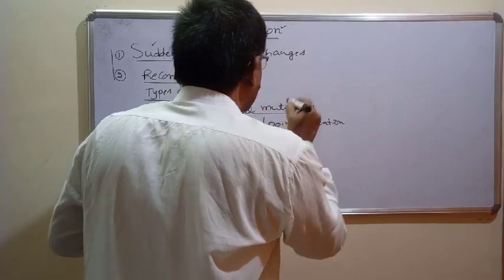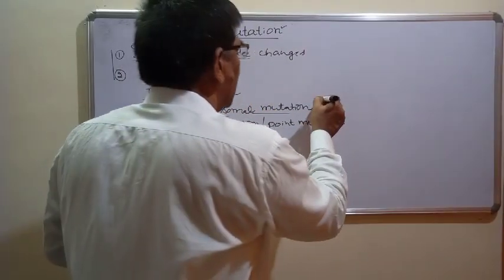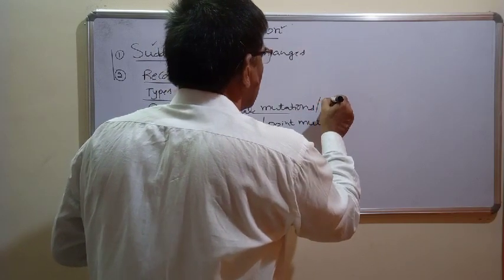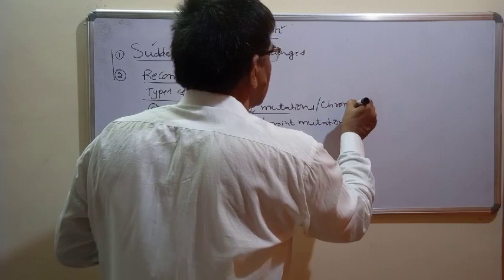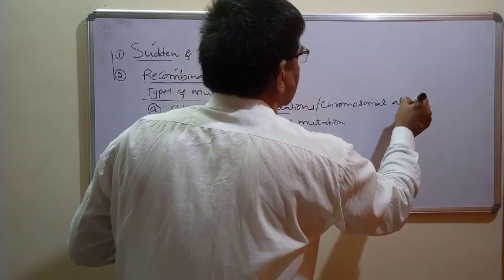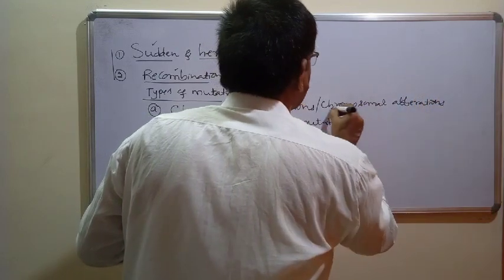Because of changes in the chromosomes, mutation takes place, and these are called chromosomal aberrations. Chromosomal mutations are also called chromosomal aberrations.